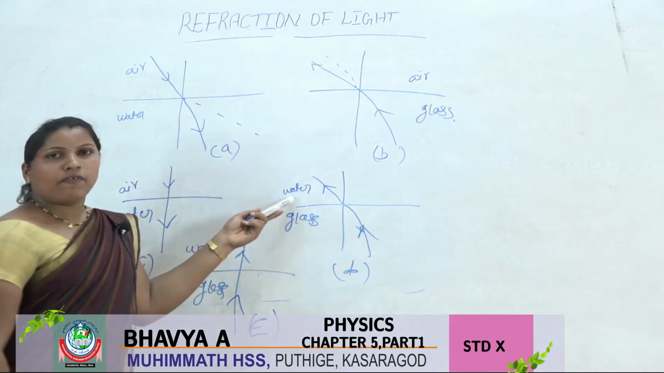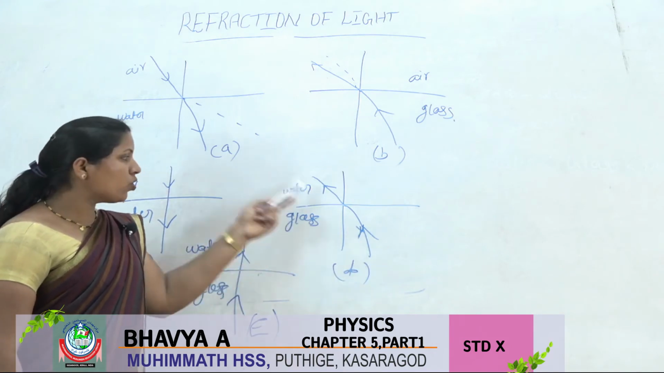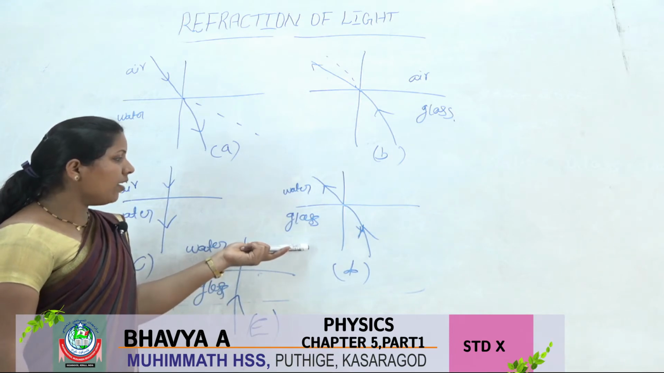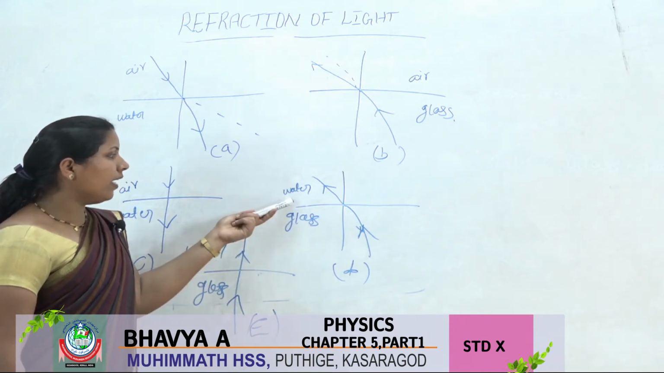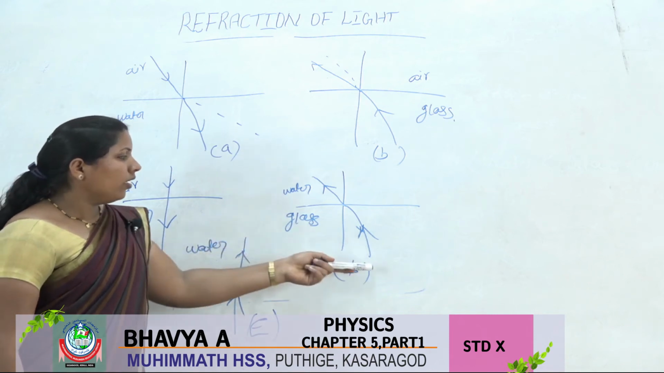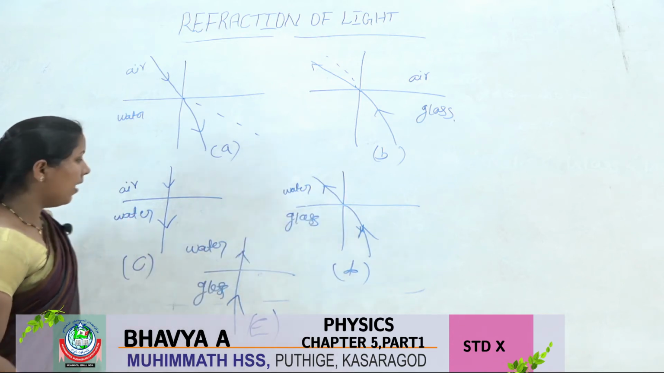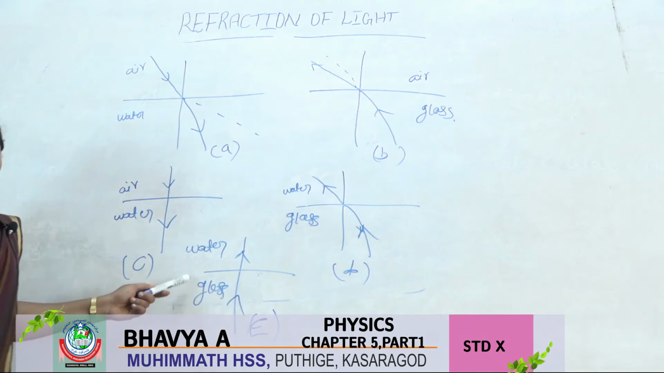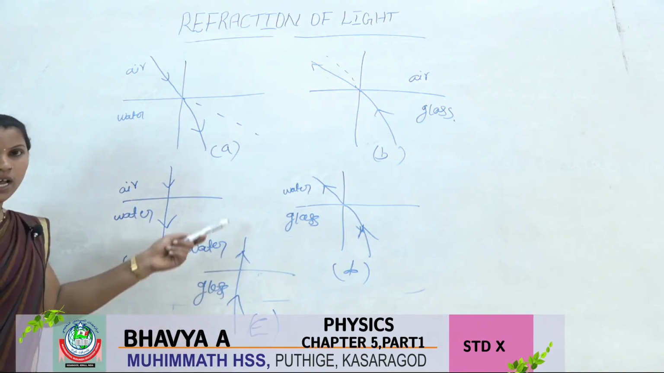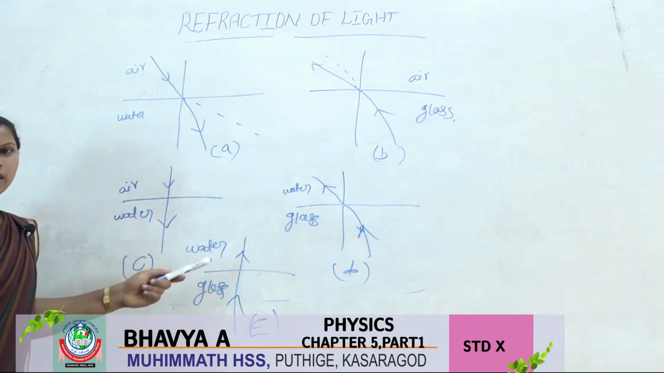Next picture, when a ray of light falls from glass to water. Glass has higher optical density, water has lower optical density. So it moves away from the normal. Next, when a ray of light moves from glass to water, it moves in a straight line because no deviation takes place.